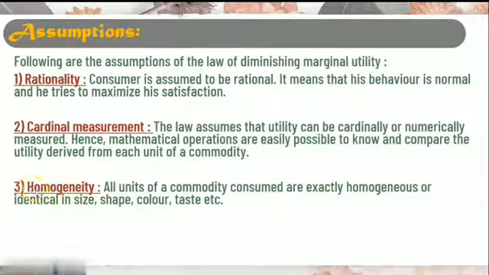Homogeneity. Just now I gave you the example of 7 pieces of pizza. It means the person is going to consume that particular pizza only. He should not change his taste from pizza to burger or any other type of pizza. So there should be homogeneity. The product is going to be the same and he is going to consume the normal product.